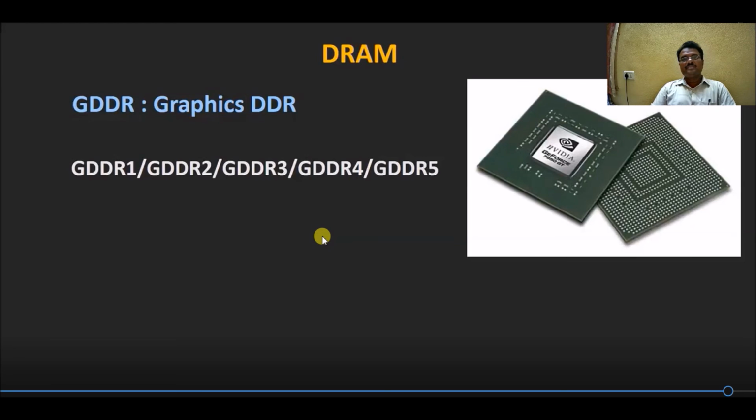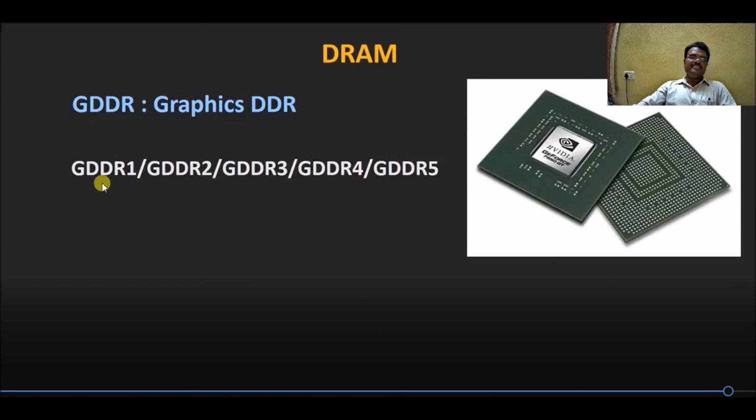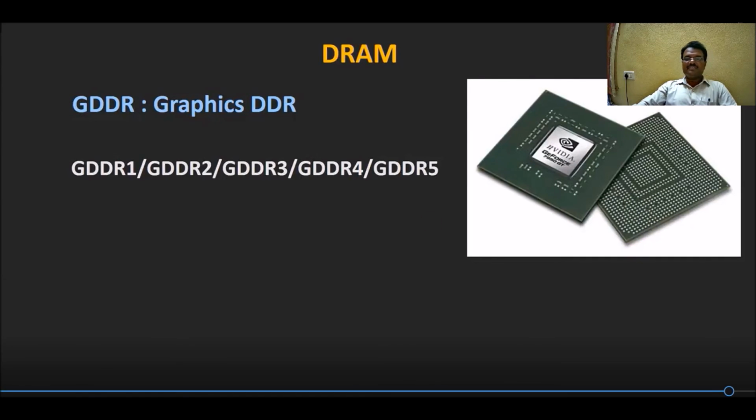These are the types of graphics DDR: GDDR1, GDDR2, GDDR3, GDDR4, and also GDDR5. These are called graphics DDR.